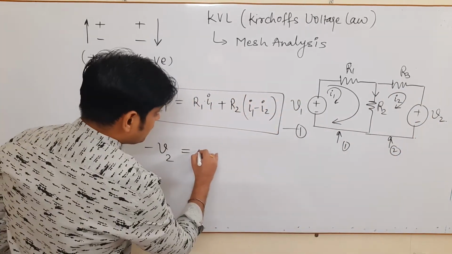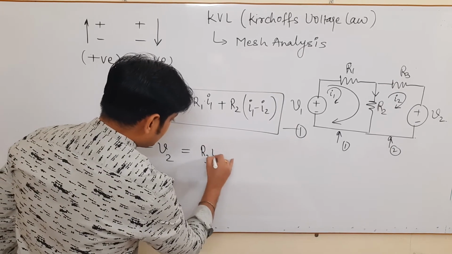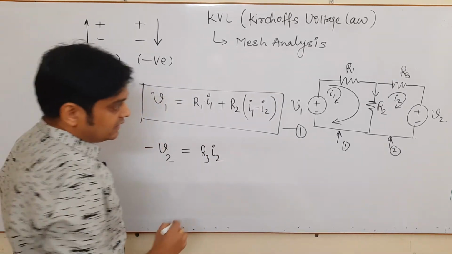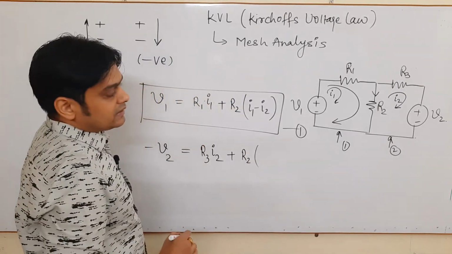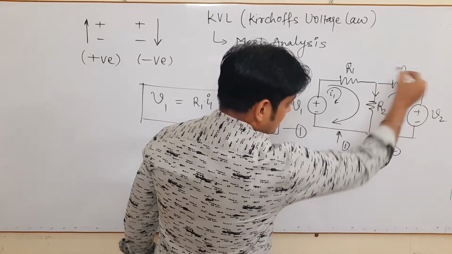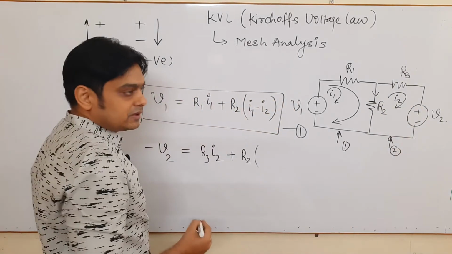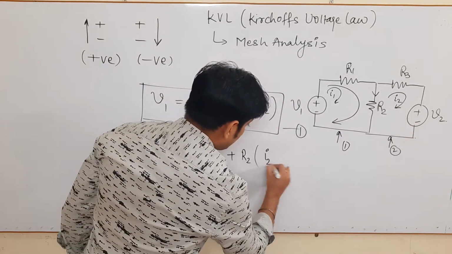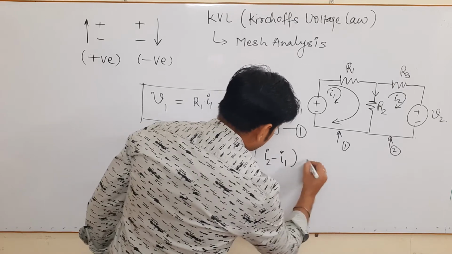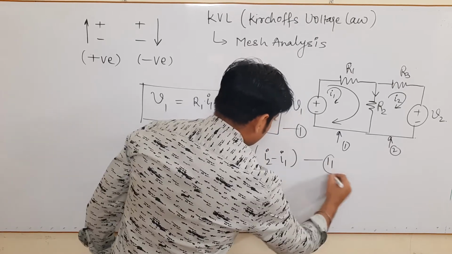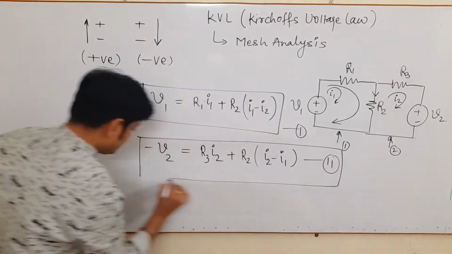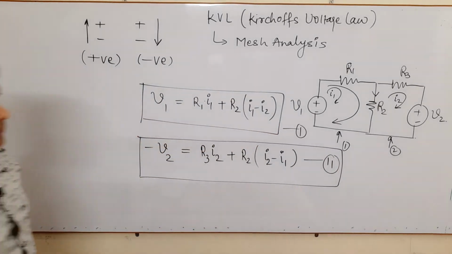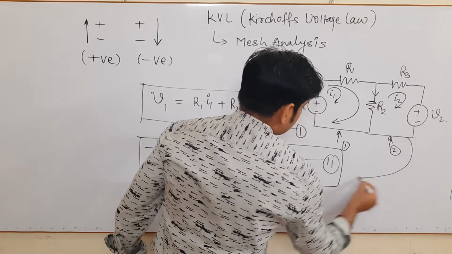Minus V2 is equal to the current flowing in resistance R3, that is I2, plus R2 into the current in this resistance. Since we are moving in this mesh, we consider I2 at the higher value, so that comes to be I2 minus I1. This is your second equation for this mesh.